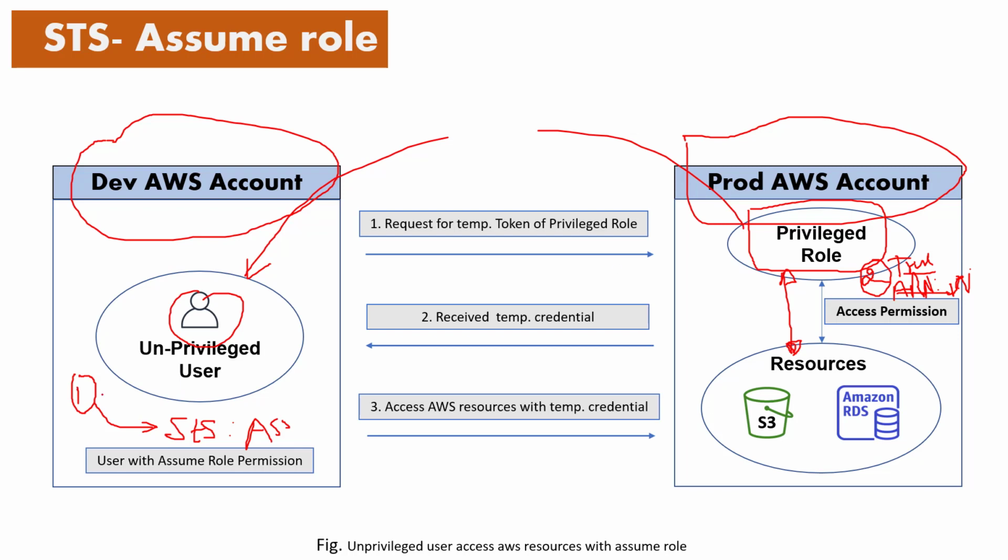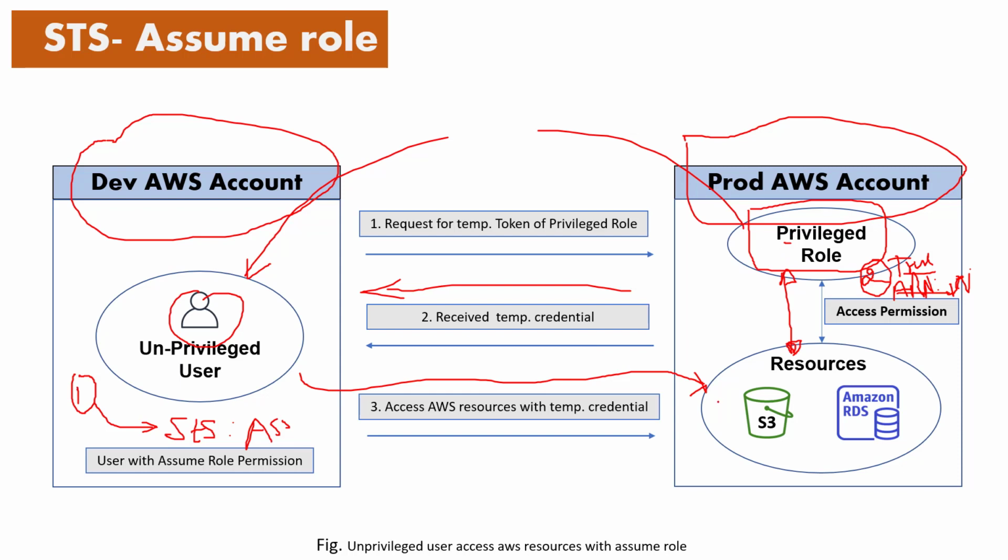Once you have these two requirements, this user can request temporary credentials for this role, because first, I already have the permission to assume this role, and second, in this role this user is listed as a trusted user. That means this user can request temporary credentials. Once these two criteria are checked, the role assigns temporary credentials to this user, and the user can access the AWS resources with the same privilege assigned to the privileged role.